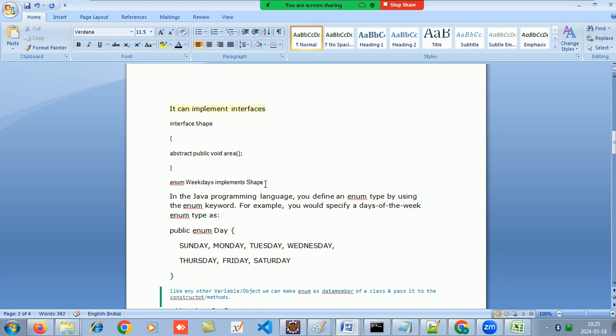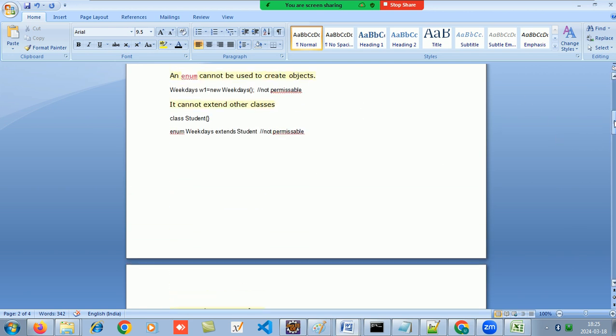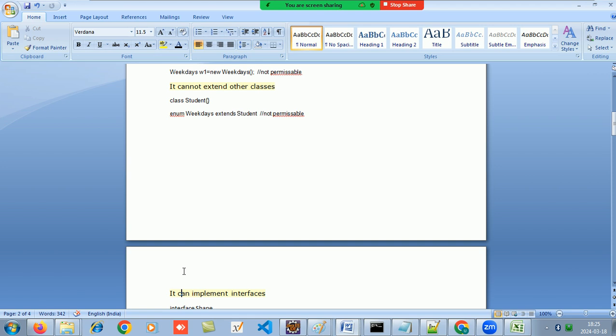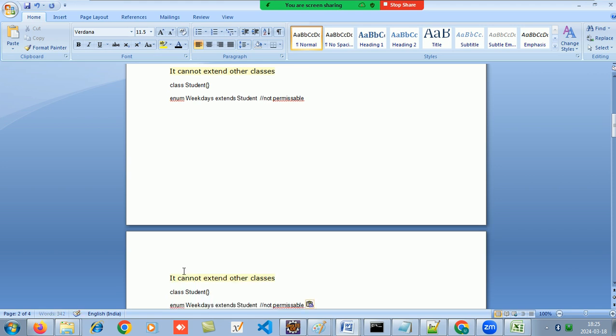It cannot extend any other enum also. So if you make an enum direction, then that enum cannot extend the weekdays enum, not permissible.